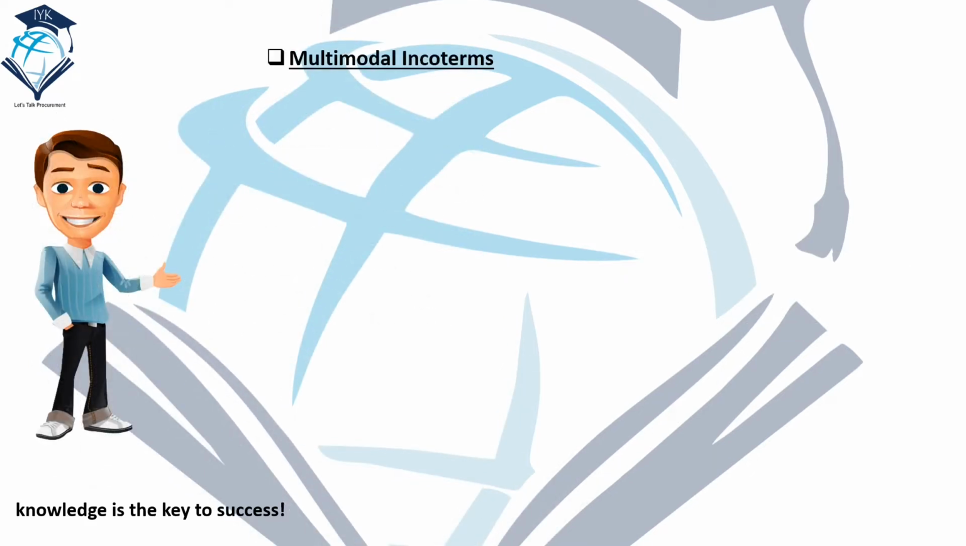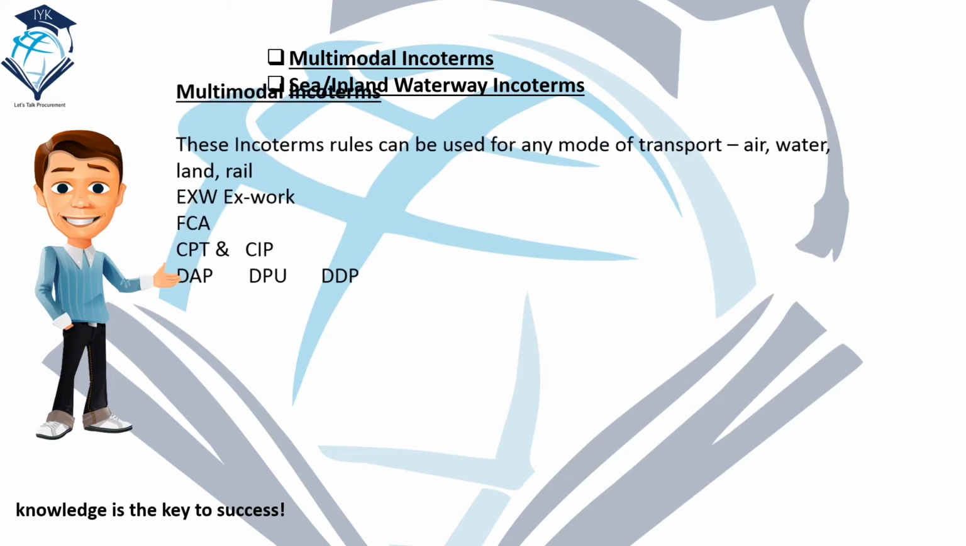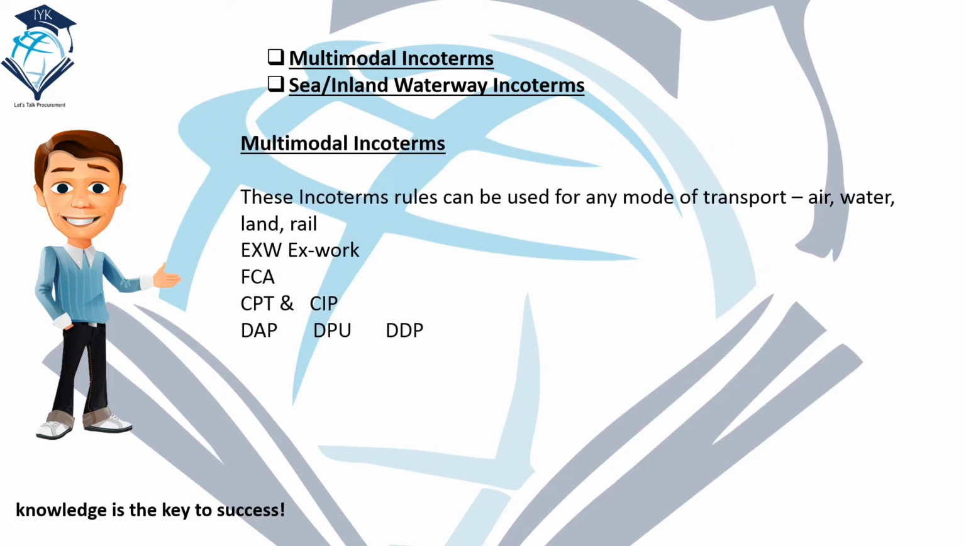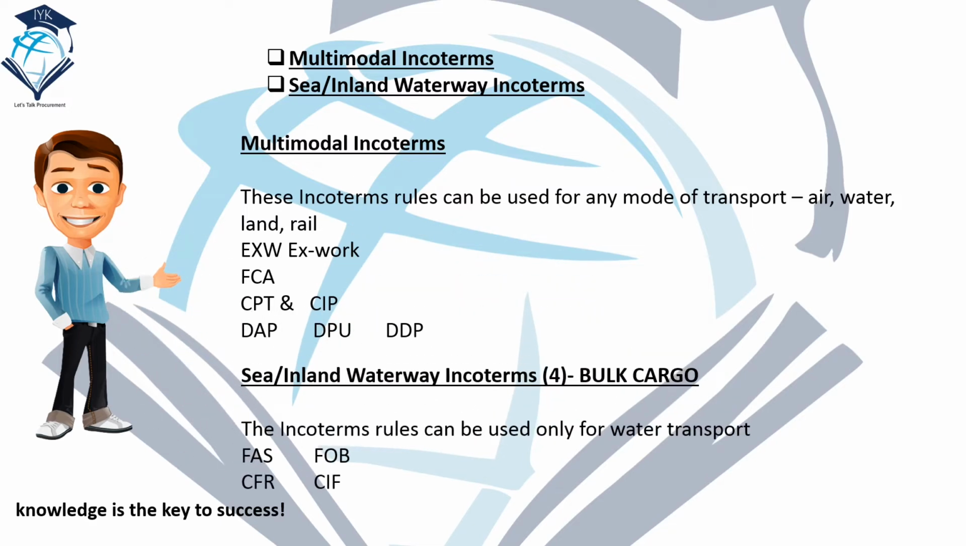Incoterms are divided into two categories: multimodal Incoterms, and sea and inland waterway Incoterms. What are multimodal Incoterms? These rules can be used for any mode of transportation: air, water, land and rail. They are EXW, FCA, CPT, CIP, DAP, DPU and DDP. Sea and inland waterway Incoterms, which carry bulk cargo, can be used only for water transportation: FAS, FOB, CFR and CIF.